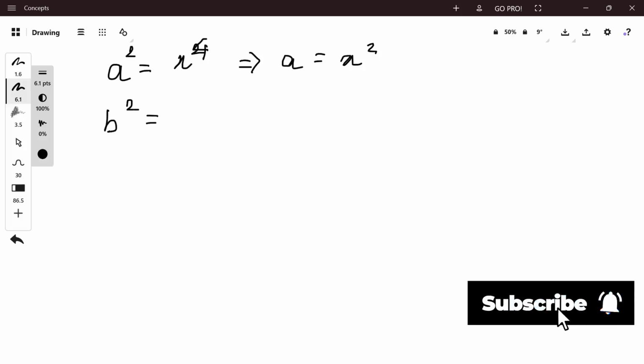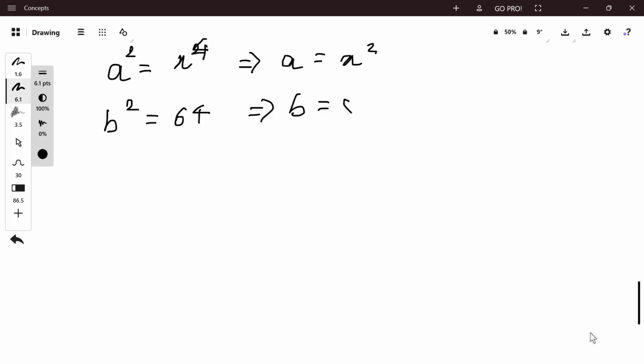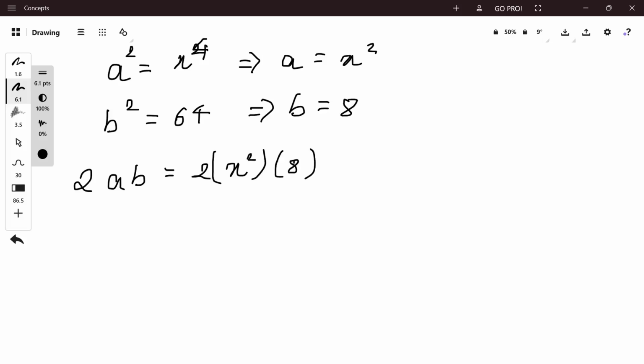b square is equal to 64, that gives b as 8, middle term 2ab as 2 times x square times 8, that is 16x square.